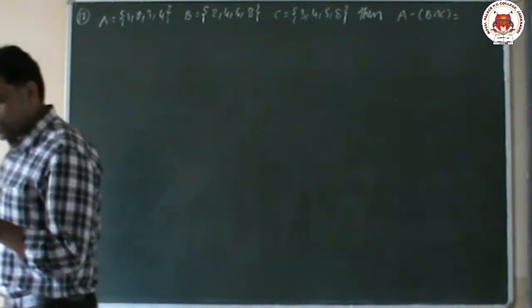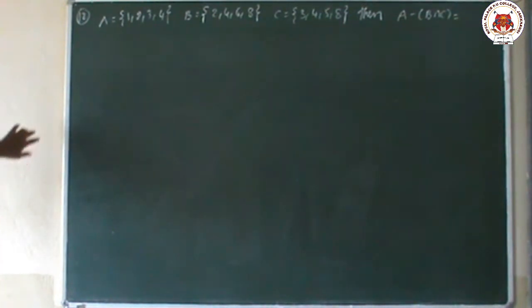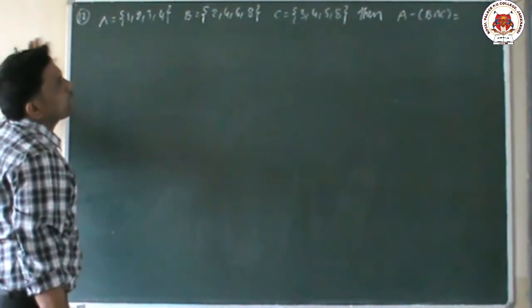A = {1, 2, 3, 4}, B = {2, 4, 6, 8}, C = {3, 4, 5, 8}. He is asking A minus (B intersection C). Then how do we find this value?